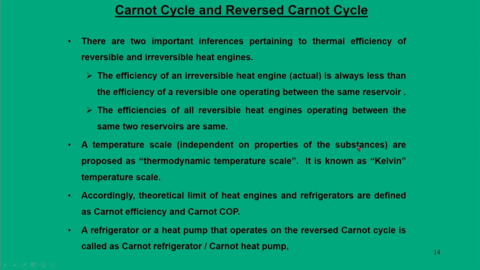So, when you talk about the centigrade or Fahrenheit scale, it depends on the working fluid in the thermometer, but the Kelvin scale does not depend on the properties of the working substance. So, we introduce the Kelvin temperature scale, and based on this scale the theoretical limits of heat engines and refrigerators are defined, and we call them Carnot efficiency or Carnot COP. Similarly, for refrigerator and heat pump, we call this the Carnot COP for refrigerator or heat pump.